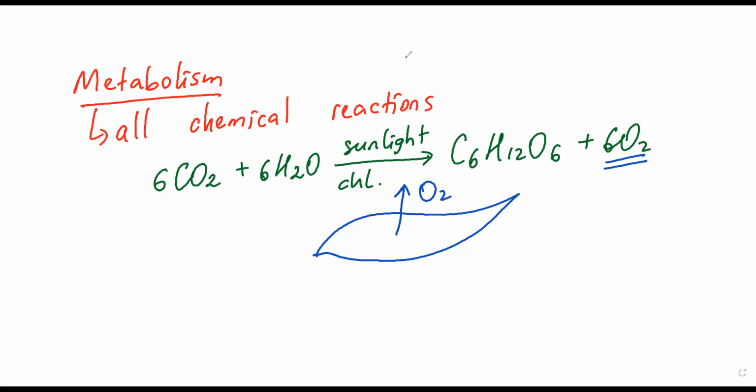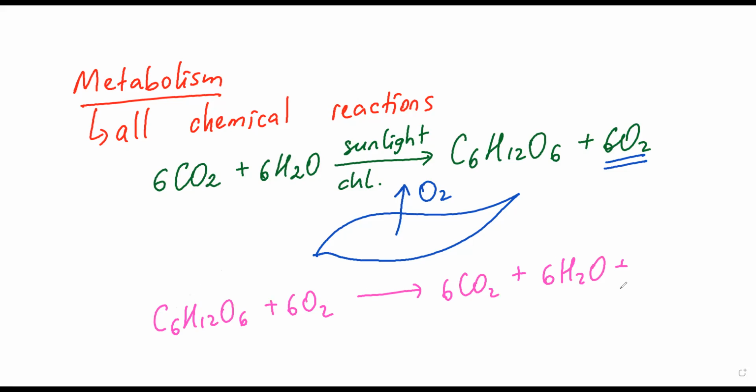Or if I write the second reaction, which we learned, respiration, you know that aerobic respiration is the opposite of photosynthesis. So in aerobic respiration, we need glucose and 6 molecules of oxygen. They produce 6 molecules of carbon dioxide, 6 molecules of water, and they release energy. You know that mostly this energy is ATP, the molecule of energy.